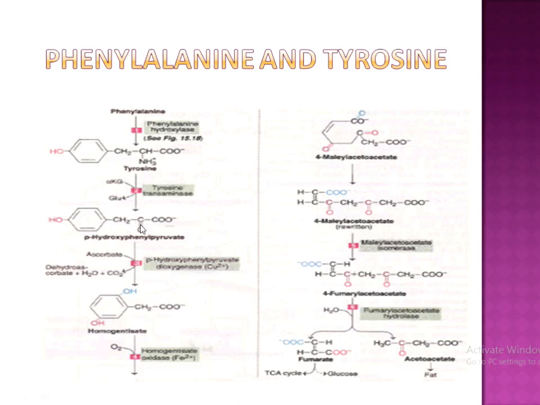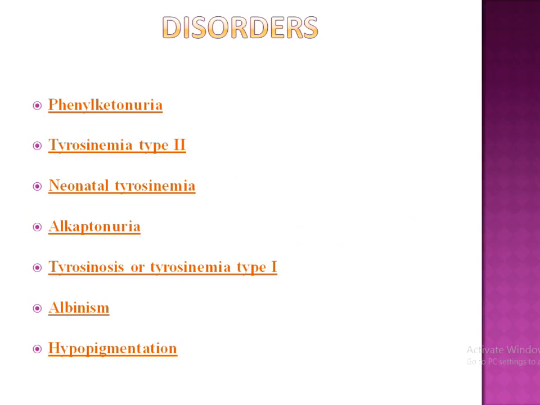Then the disorders: phenylketonuria, tyrosinemia type 2, neonatal tyrosinemia, alkaptonuria, tyrosinosis or tyrosinemia type 1, albinism, and finally hypopigmentation. So here I included only phenylketonuria.